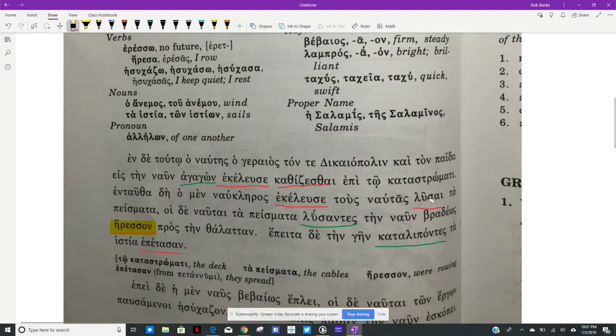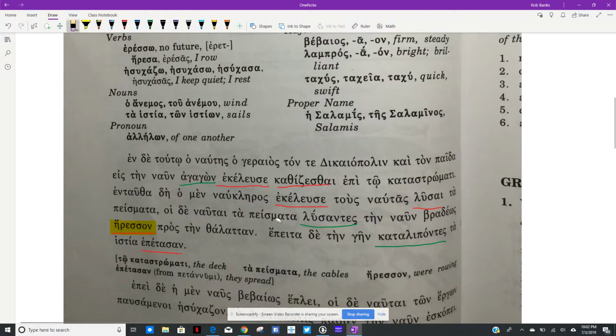So why is it aorist, not present? Because it refers to a simple action, not an ongoing process, a simple complete action. So to loosen ta peismata, the cables. So he ordered the sailors to loosen the cables. Hoi de, so the second part here. So hoi nautai, sailors, right, a masculine, the hoi tells me, first declension.